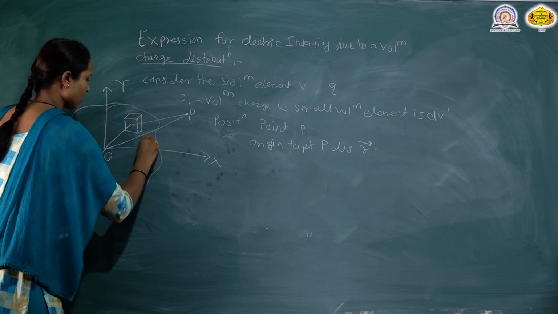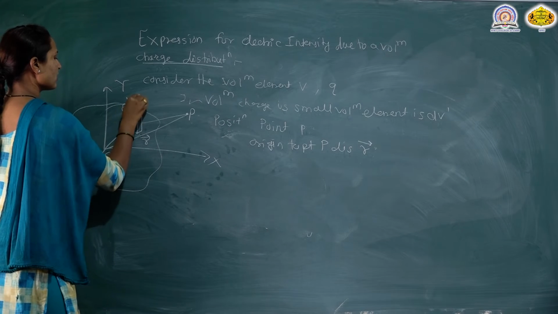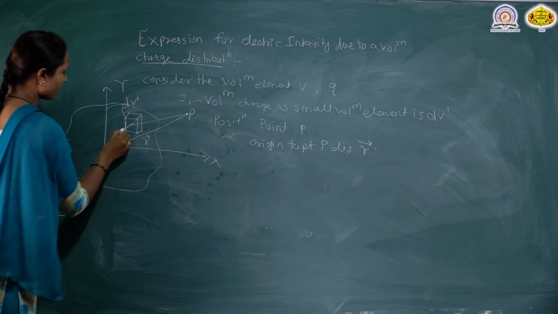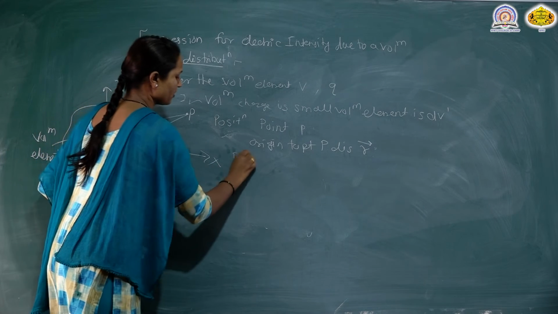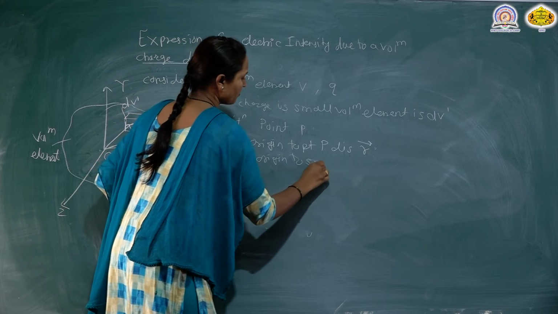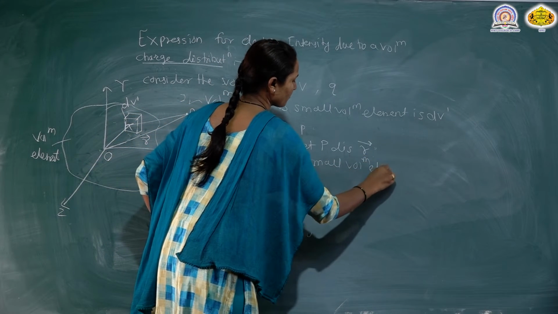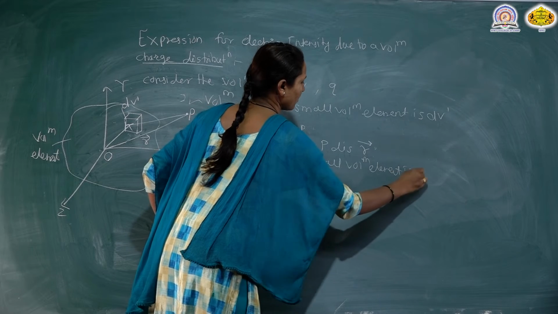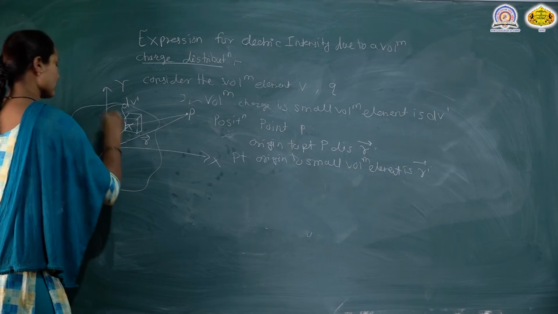The small volume element is dV dash, and the distance from the origin to the small volume element is the r dash vector.